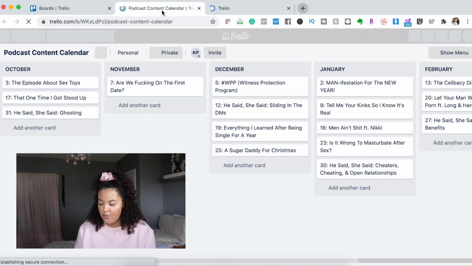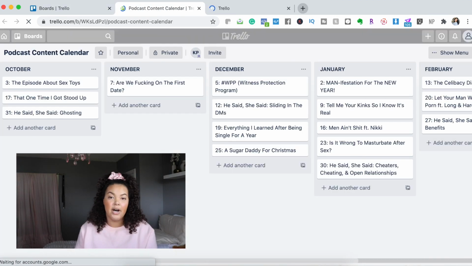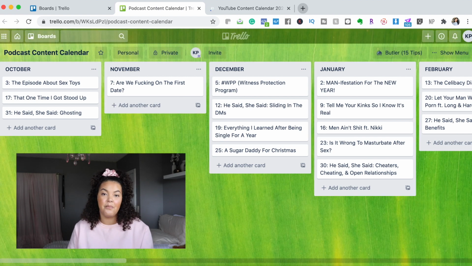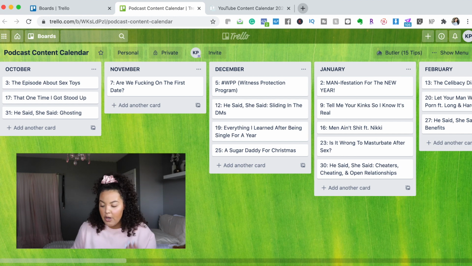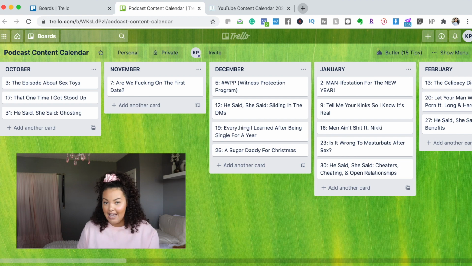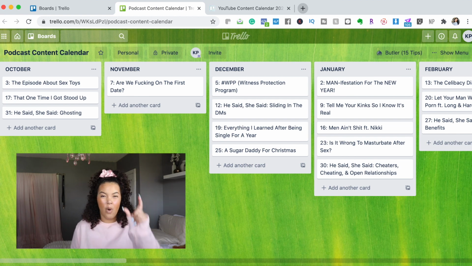So this Trello board right here, this is my podcast content calendar. This is broken out a lot different than what the content calendar looks like, because instead of it being by one platform, this whole calendar is month by month. So what I really like to do is have it all month by month, so I know how many episodes are going out, I know what is the theme of each episode, I know what day it goes out on, and it's not just one column with a million things. I can kind of see it month by month. I know who I need to contact, I know what I need to record, and it's all here.